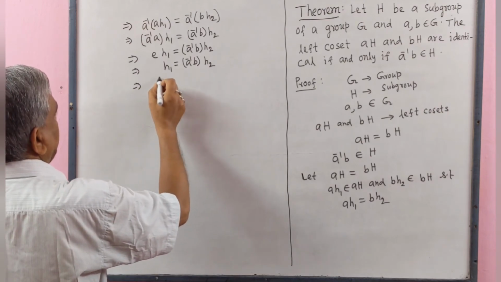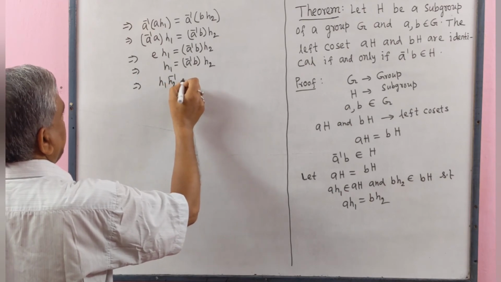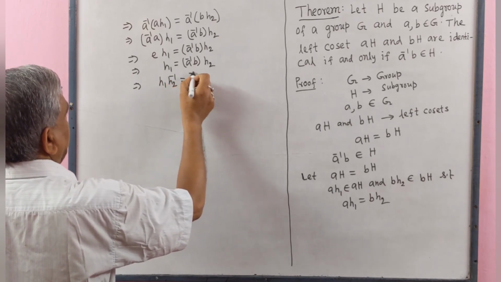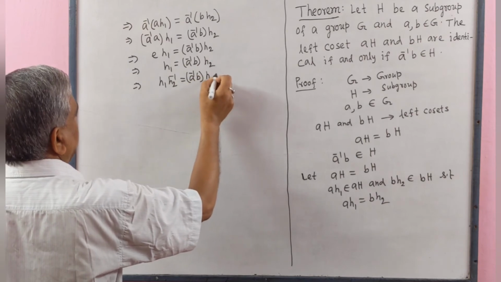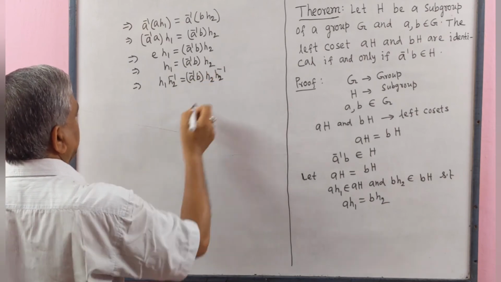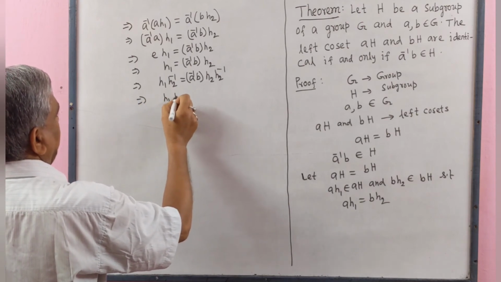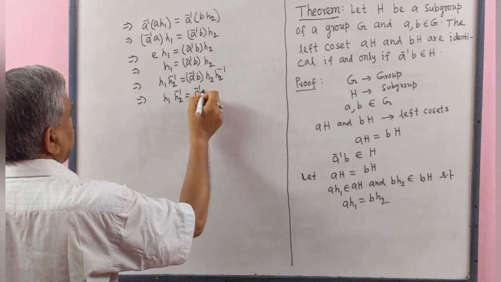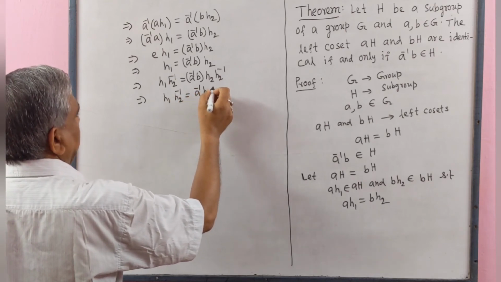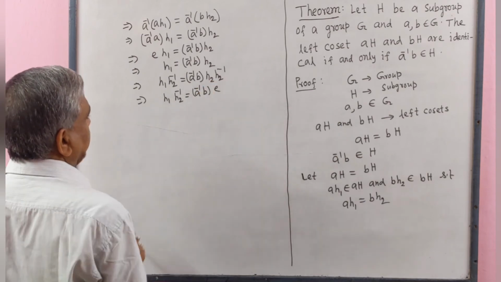This implies that h1 h2 inverse equal to a inverse b h2 h2 inverse. This implies that h1 h2 inverse equal to a inverse b, this equal to identity element, h2 h2 inverse.